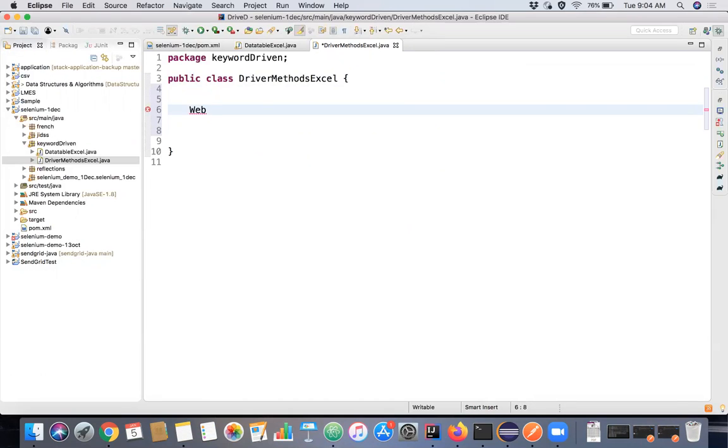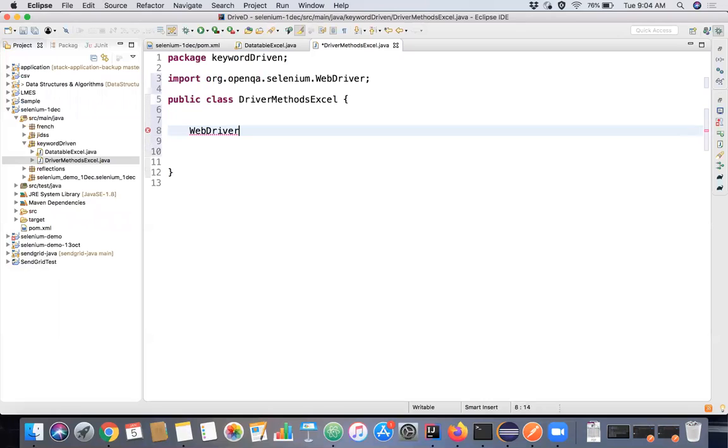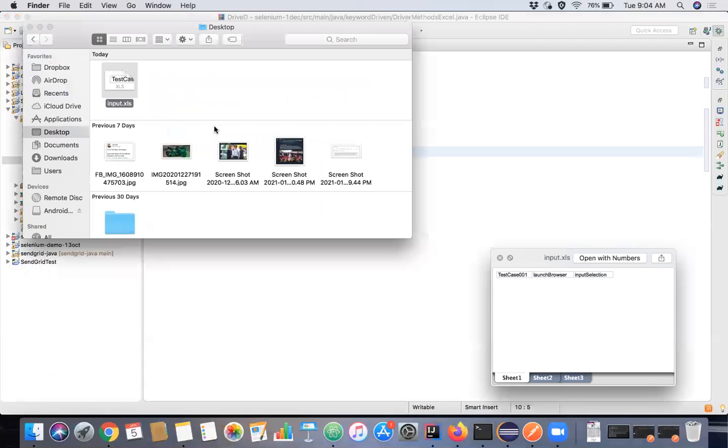So to launch a browser, what we need is a WebDriver, right? Just initialize this WebDriver here. And at the time of initializing the method, we'll assign the value of this WebDriver. So we'll copy this method name. We have this launch browser method, right?